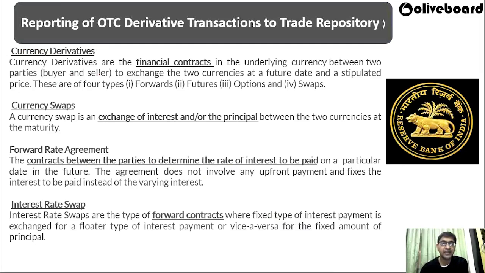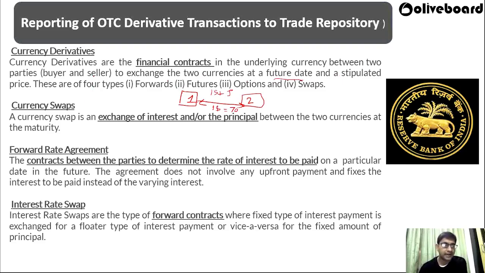Then what is a currency derivative? Currency derivatives are financial contracts signed between two parties, a buyer and a seller, in the underlying currency, to exchange the two currencies at a future date at a stipulated price. For example, party 1 and party 2 have a contract that on 1st January I will buy your currency, $1 at 70 rupees. Whatever price fluctuation happens, maybe the dollar reaches 80 rupees on 1st January, we will still do the transaction at $1 equal to 70 rupees, the price fixed in that contract.